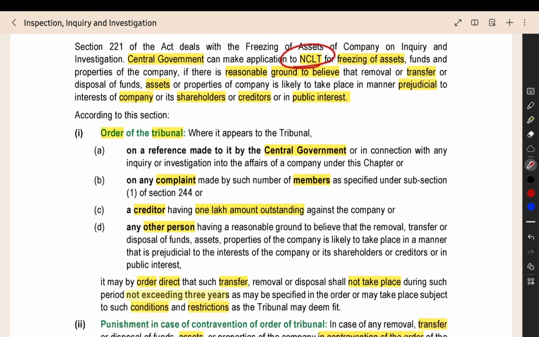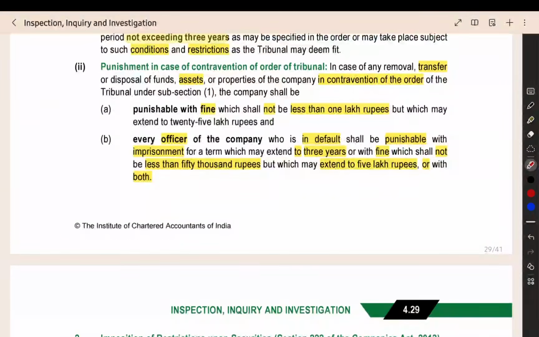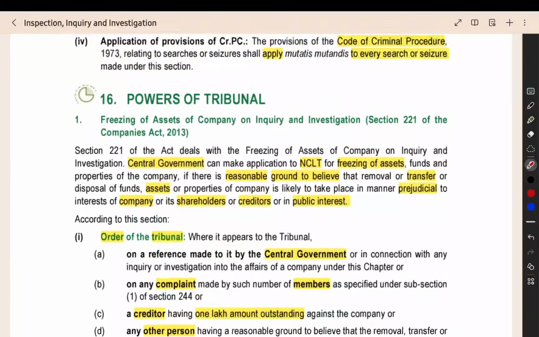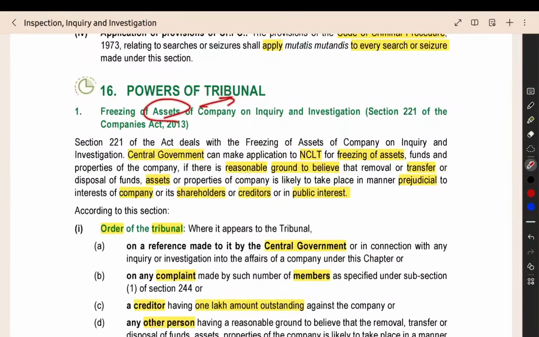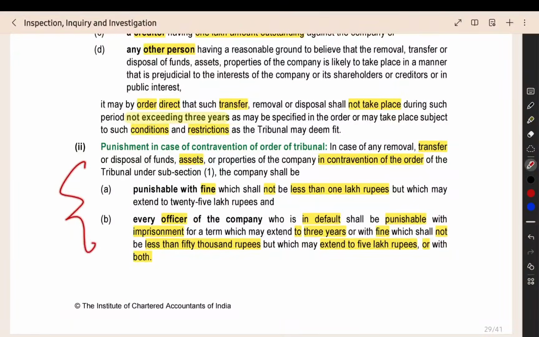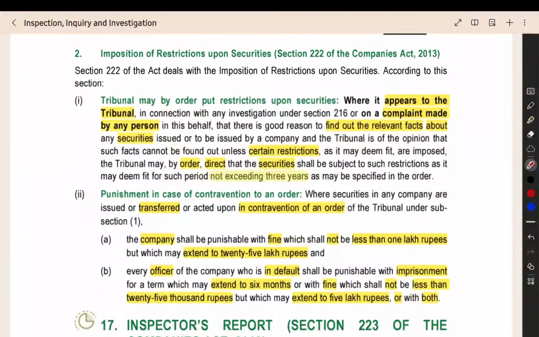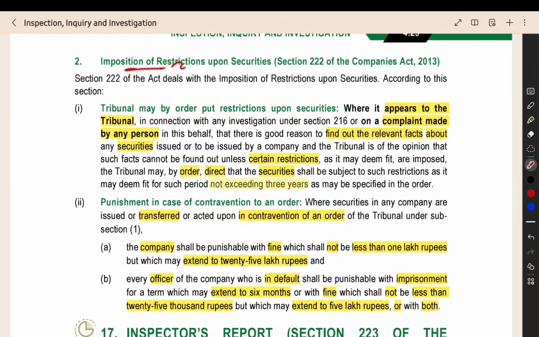Then NCLT will pass an order for the freezing of the assets for a maximum of 3 years. If you violate the order, and transfer the assets even in the lock-in period, then this punishment will be applicable. It is a normal punishment, you can read it by yourself: fine and imprisonment. Then imposition of restriction upon the securities. We already saw that when we are doing the investigation into the ownership of the company under section 216, there may be restrictions imposed by the tribunal that you should not issue the security, transfer the security, or pledge the security.